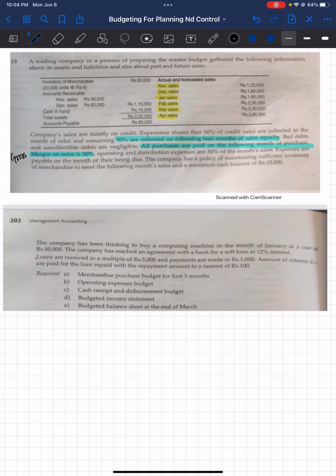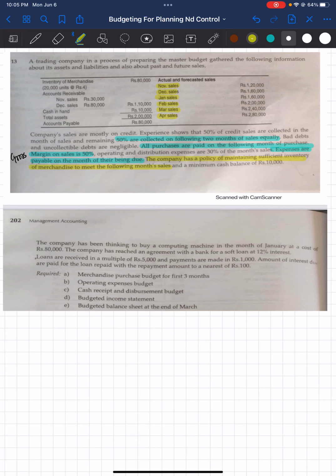Operating and distribution expenses are 30% of the month's sales. Expenses are payable in the month they become due. So all expenses are to be paid in the month when they become due. The company has a policy of maintaining a sufficient inventory of merchandise to meet the following month's sales need. Be careful on this part, as it will be useful in preparing your merchandise purchase budget. The company will make sure that it maintains inventory sufficient to meet the next month's sales need. So whatever amount you are going to sell in the next month, you have to have sufficient inventory equal to that need.